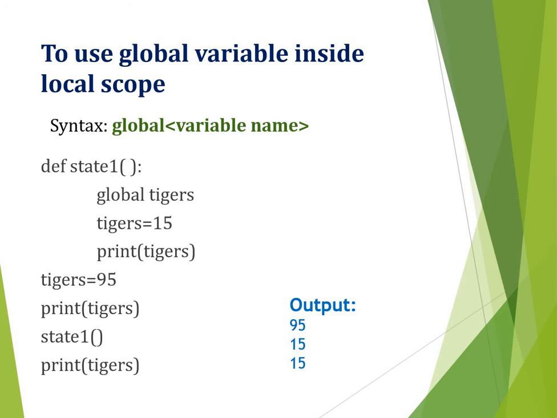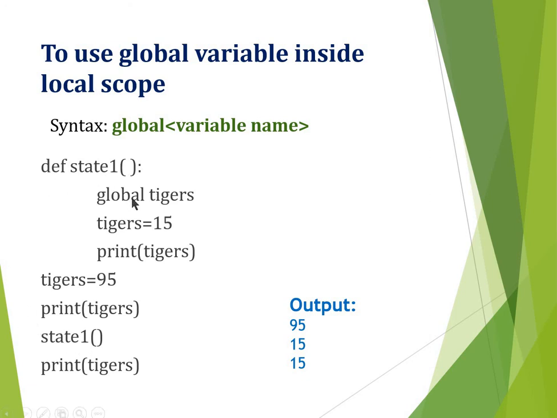Look at the example. Def state1 is a function. I have given global tigers. Okay, it is a global variable. Now tigers equal to 15, print tigers. Tigers equal to 95, print tigers, whatever it is. Okay, fine. Now first look at the output. First tigers equal to 95 will be assigned. Then it will print tigers, 95 will be printed. Am I right?